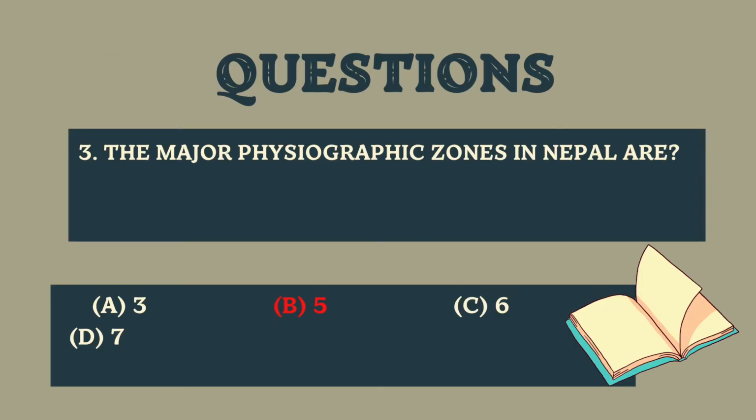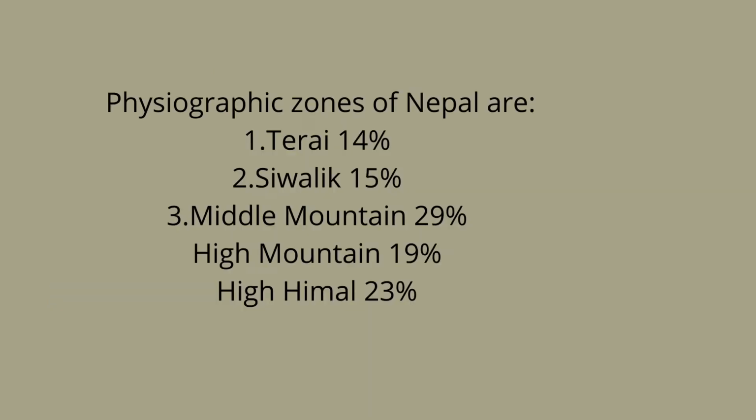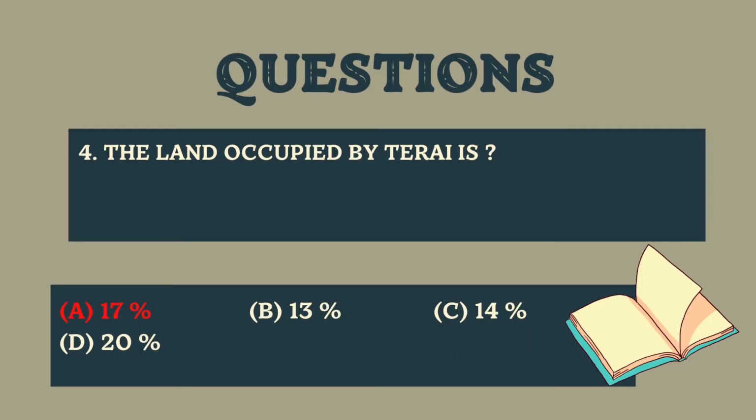Here the third question is the major physiographic zones in Nepal are, and the options are 3, 5, 6 and 7. And here right answer is 5, and 5 physiographic zones of Nepal are Terai, and it occupies 14% of total area. It is also known as Bhabar. Second is Siwalik, also known as Mahabharat Range, and it occupies 15% of the total land. Third is Middle Mountain, which occupies 29%. Fourth is High Mountain, which occupies 19%. And last or fifth one is High Himalaya, which occupies 23%.